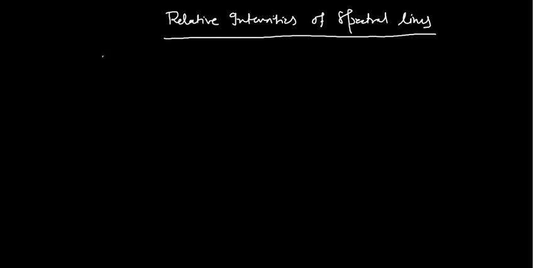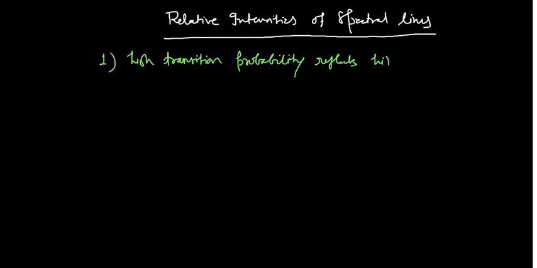Number one: if the transition probability is very, very high, then the intensity is very, very high. High transition probability reflects high intensity of spectral lines.